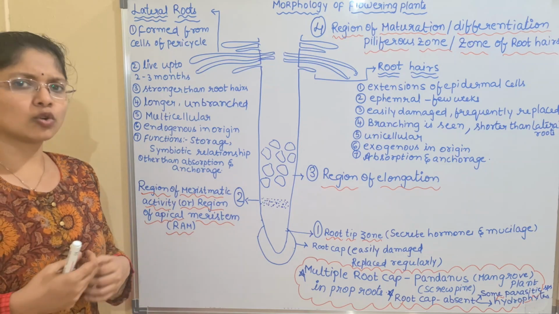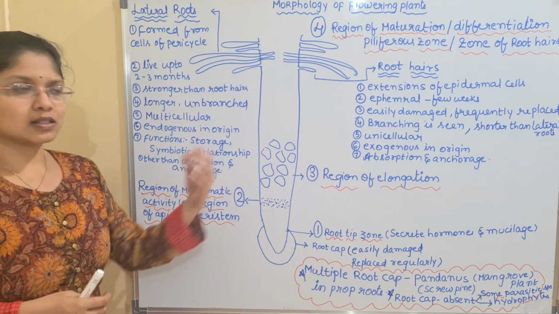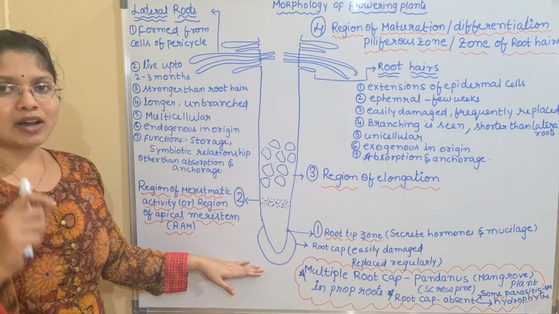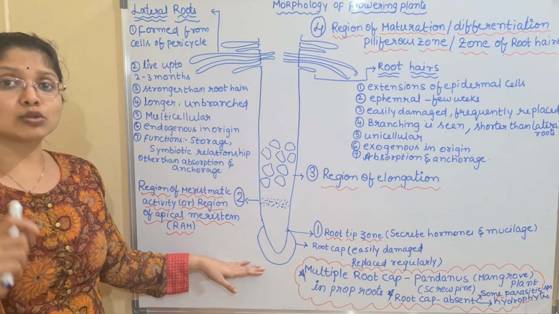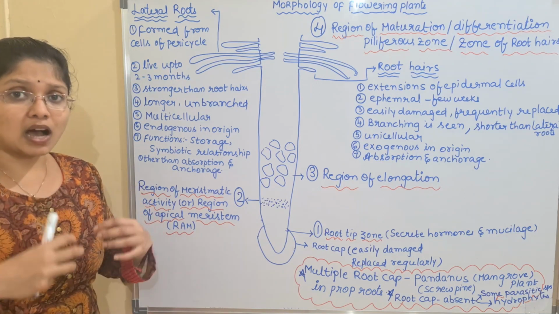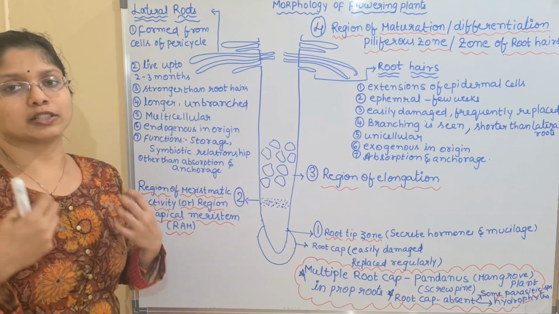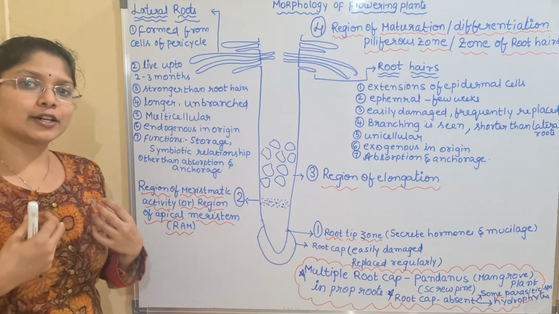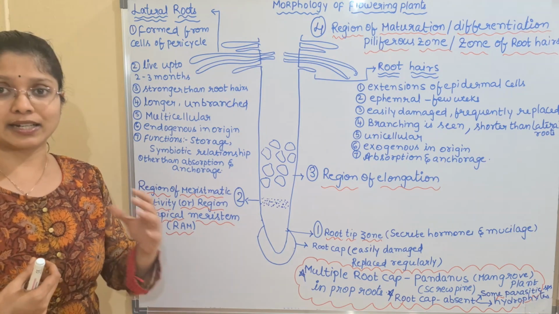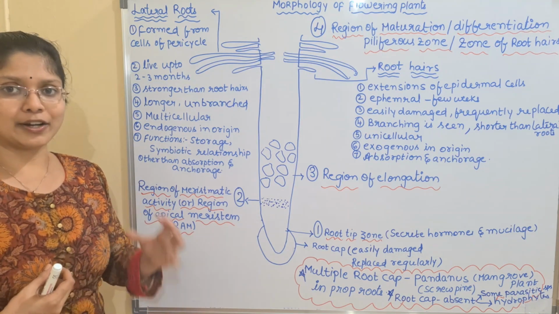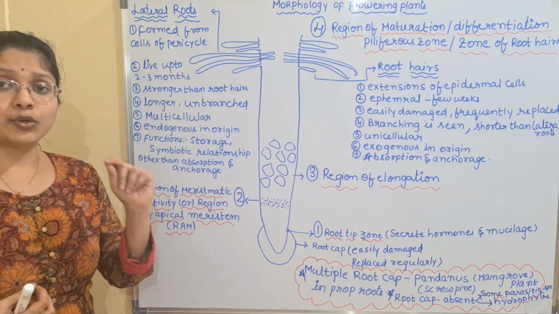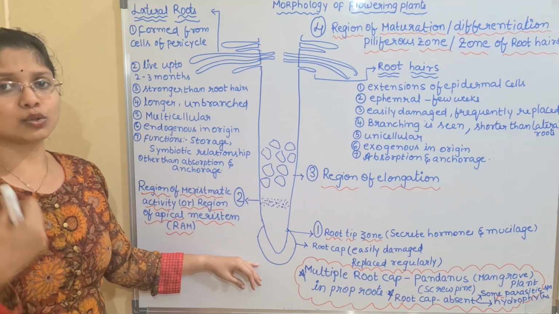So we will be learning about the root pockets and the stem modifications. I will be mainly explaining these root pockets. Here you have to remember that the hydrophytes and also certain parasitic plants lack these root caps. What are parasitic plants? The plants which depend upon other plants for their nutrients and food are said to be parasitic plants. So this is one exception where you can see the absence of the root cap.